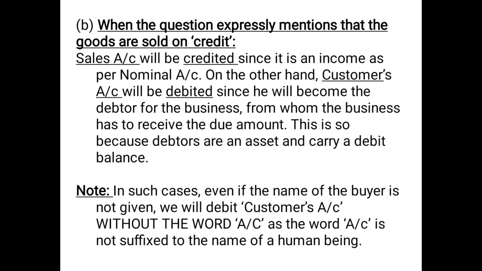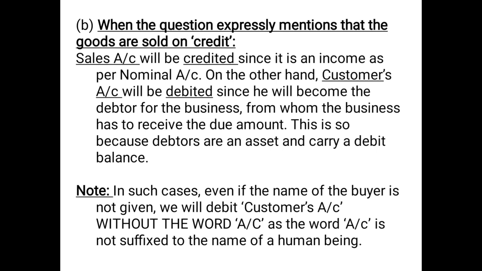Now, as you can read here, sales account will be credited since it is an income as per nominal account. Again, remember children, sales account will always be credited whether the sale is in cash or credit, irrespective. On the other hand, customer's account will be debited since he will become the debtor for the business from whom the business has to receive the due amount.